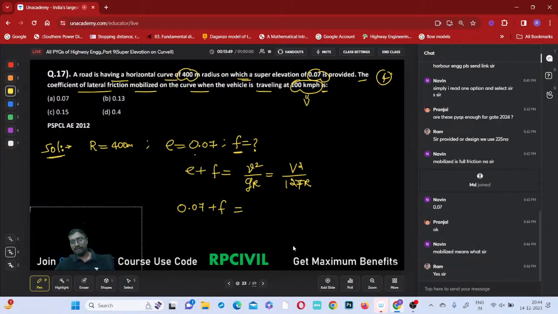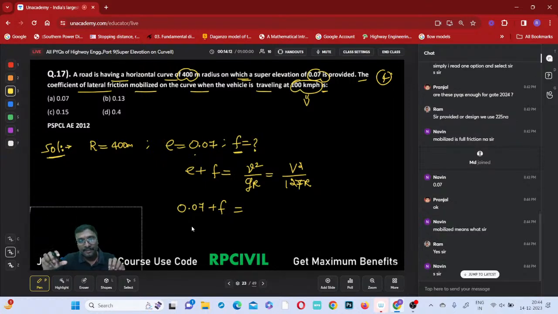Mobilized means developed. Generally, friction will be present on the surface but it will not be active. Once we start creating motion, lateral movement or skidding, whenever skidding is about to start, then friction comes into the picture. If you are applying the brakes, or if there is lateral or longitudinal skidding, then friction becomes active.